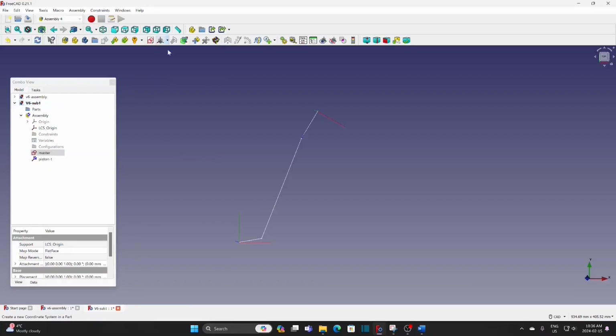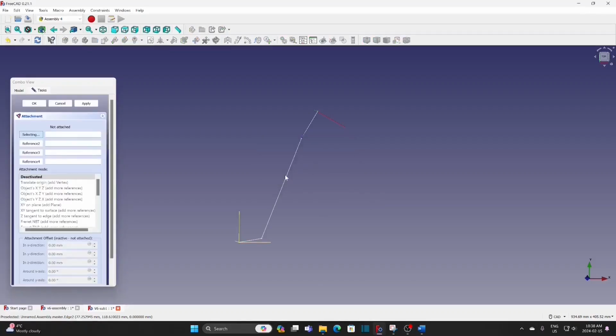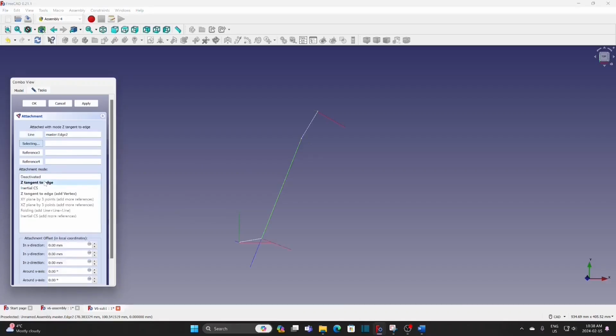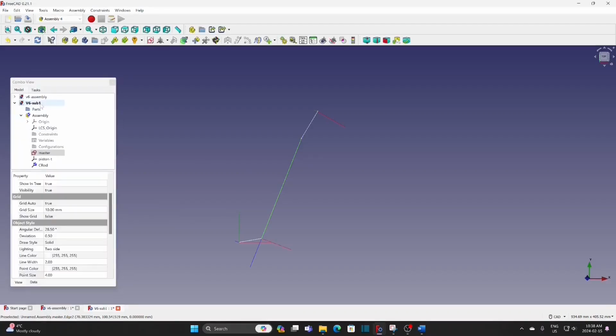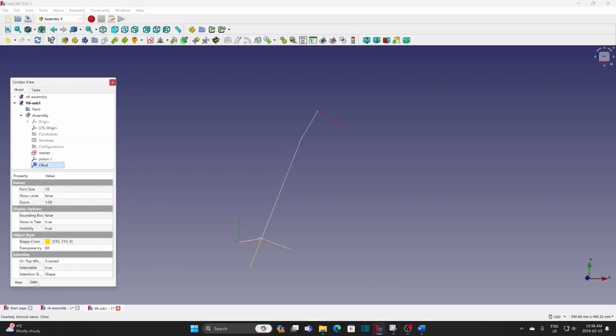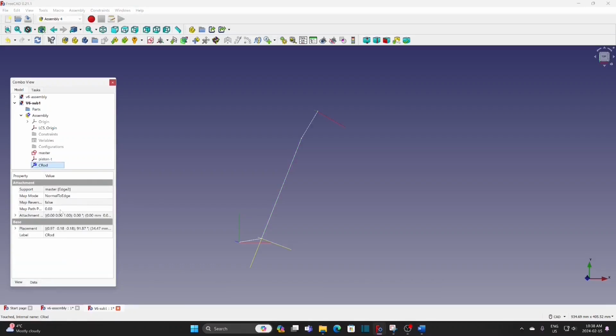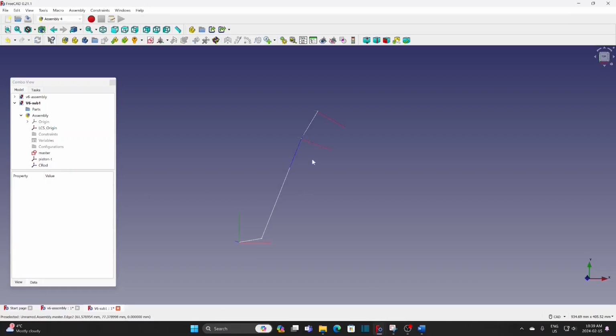Create another one for the connecting rod. Select this line. Z tangent to edge. OK. Add the LCS. Change the map path parameter to 1 to move the LCS to the top of the line.